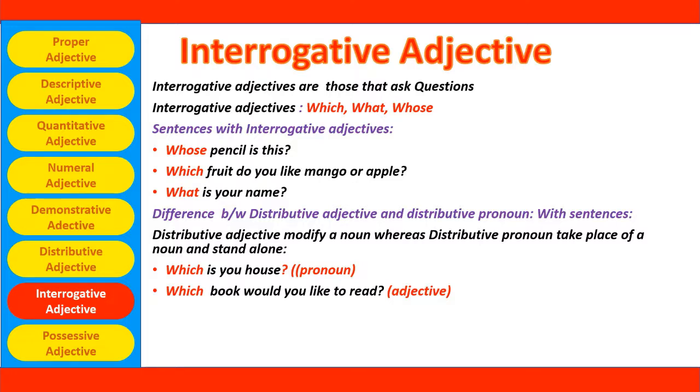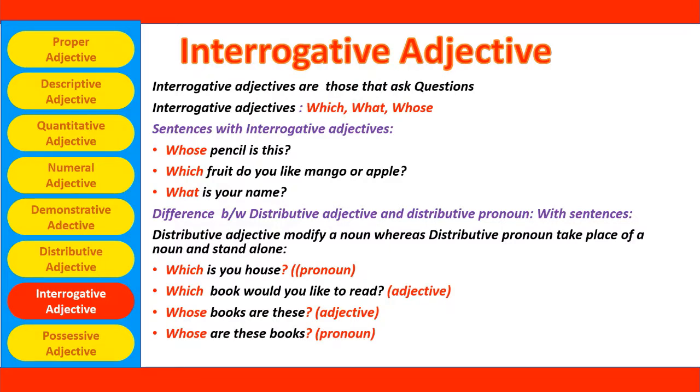Now, which book would you like to read? Here, which is the interrogative adjective. Why? Because it is directly describing a book here, which is directly sitting with a book. Whose books are these? Again, whose is an interrogative adjective. Why? Because it is along with the noun books.